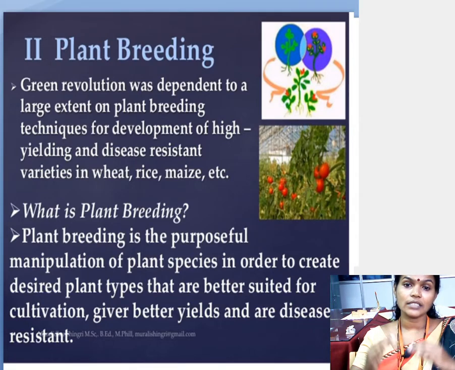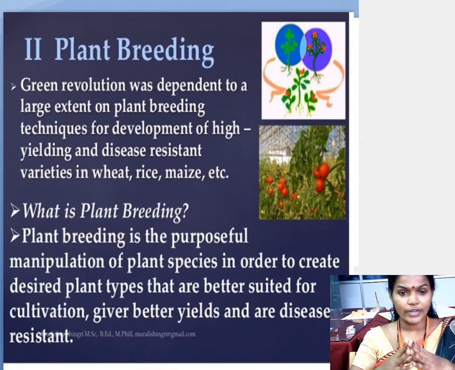So that all concept we are going to see in the plant breeding. So this was the introduction that I have told you till now. What was the plant breeding technique? It is the process where two different plant bodies are taken and they are mated or crossed to produce new offspring, new plant bodies. Well, so this is what I wanted to say in the introduction.